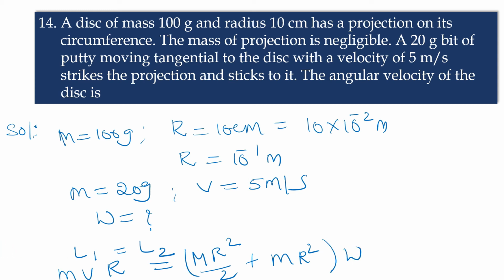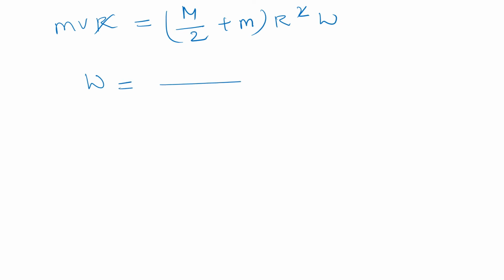This is capital M. Next, mvr is equal to capital M by 2 plus m, here we are taking r square as common. Here one r gets canceled. Now we are getting omega is equal to mv by M by 2 plus m, of r.